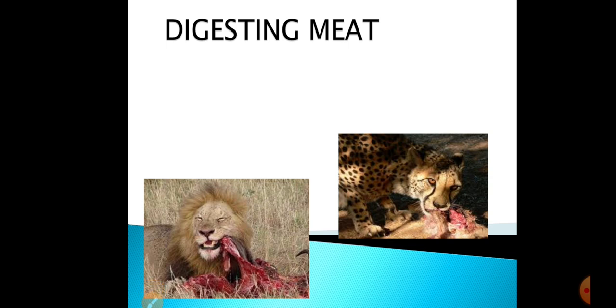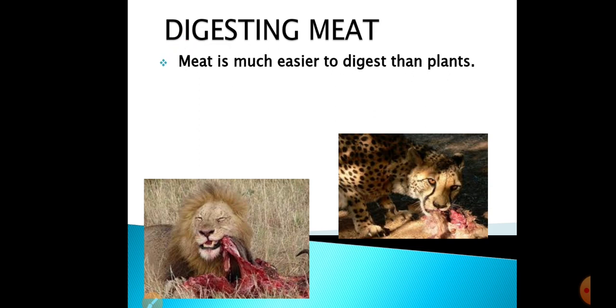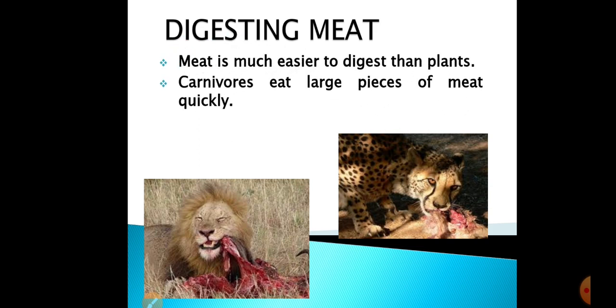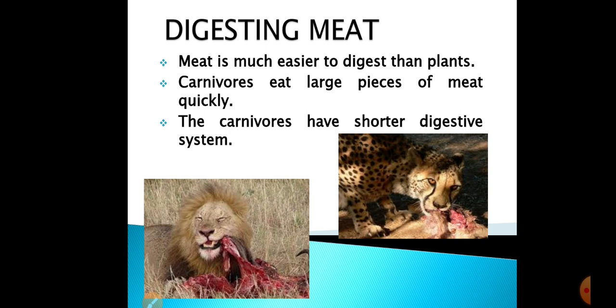Next is how the carnivores digest their meat. In the previous lesson number 3, when I was teaching you about the herbivores, I taught you that because they are feeding only on the plants, for them digesting the plant is very hard. It takes a lot of time for them to swallow and then to chew and then to digest the plants. But as compared to the plants, for the carnivores it's very easy to digest the meat. And they eat these pieces of the meat in a very quick time. And they have a much shorter digestive system as compared to the herbivores who have rounded and barrel shaped bodies.